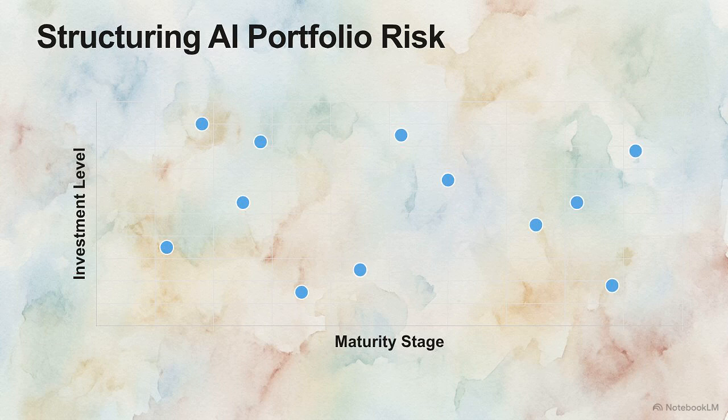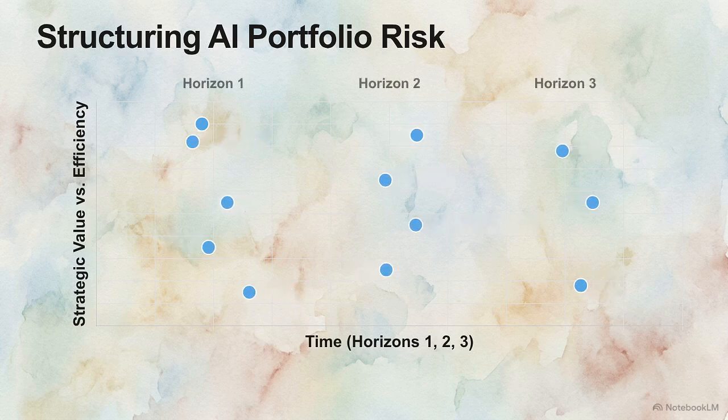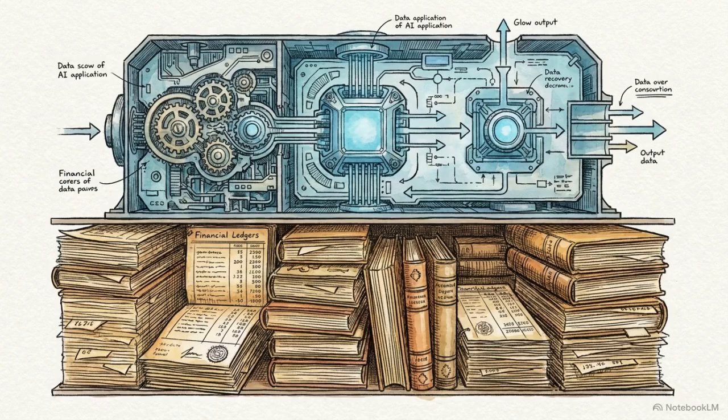Once an enterprise establishes these financial baselines, it inevitably ends up with a portfolio of different AI initiatives at various stages of maturity. The Microsoft-approved method for managing this portfolio is a horizon-based framework. This plots projects across axes of short-term efficiency and long-term strategic value. This structure forces you to weigh immediate financial returns against risk exposure and capability development. As models mature, early-stage experiments drop off, and high-impact long-term investments scale up. Technical brilliance cannot save a system if its financial anchoring is flawed. Cost modeling is the absolute prerequisite for all subsequent engineering.